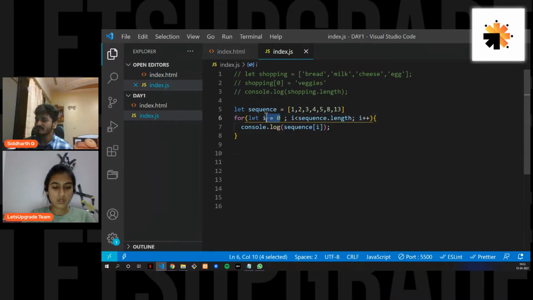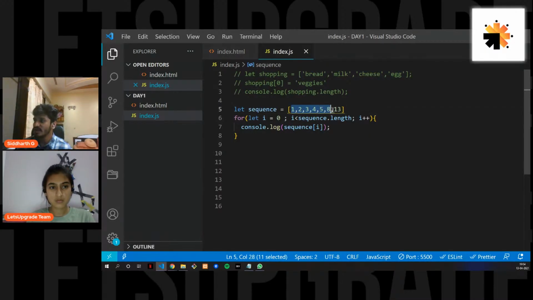So I have just declared a variable i, let i, and I've put it as 0. Now this i, if it's less than sequence.length. Now you know the sequence, right? We had already calculated the length earlier, so you know the length of that was 4, as from the previous example. And now the length of this would be 7.